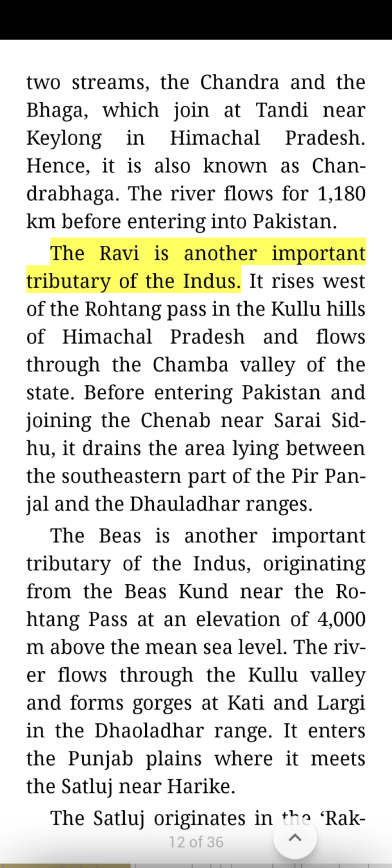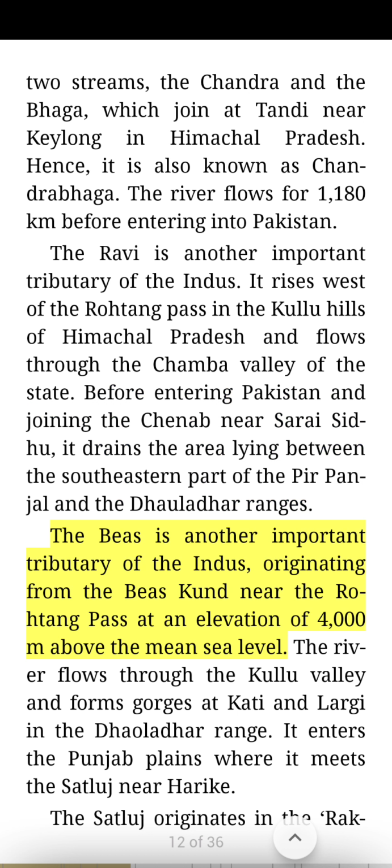The Ravi is another important tributary of the Indus. It rises west of the Rohtang Pass in the Kullu hills of Himachal Pradesh and flows through the Chamba valley of the state. Before entering Pakistan and joining the Chenab near Sarai Sidhu, it drains the area lying between the southeastern part of the Pir Panjal and the Dhauladhar ranges.